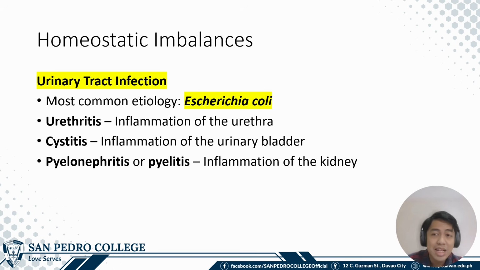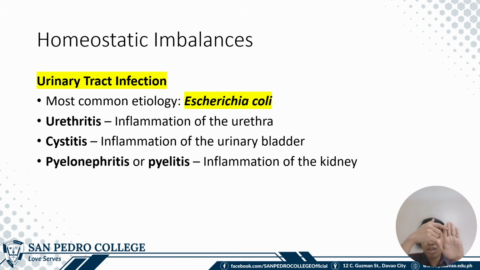So, kung sa females, uncomplicated UTI. Sa males, complicated. Another reason is the proximity of the orifice of the urethra in females to the vagina and to the anus. Also, the hygiene of females because of the location of the urethral orifice.